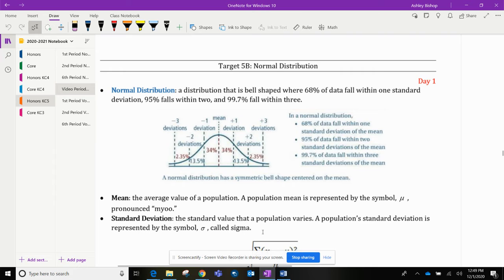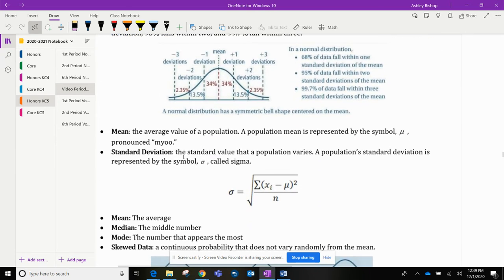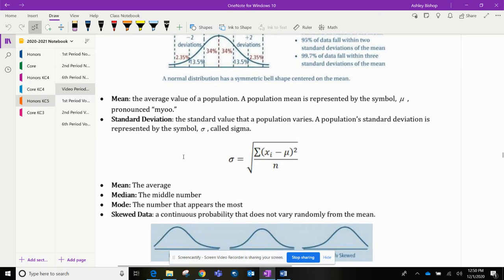have learned before. Target B altogether goes over normal distributions, and we have a few things we need to do before we are ready to talk about normal distributions. So hold on to this thought right here, but we will work on those later. We are going to take a trip down memory lane and talk about the mean, median, and mode, and then something new that you may not have heard of, which is standard deviation.